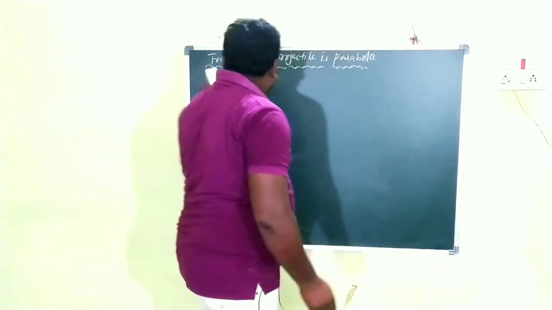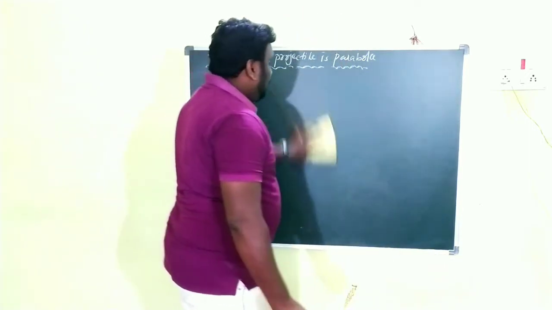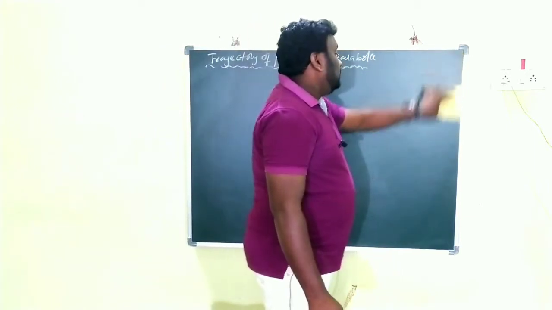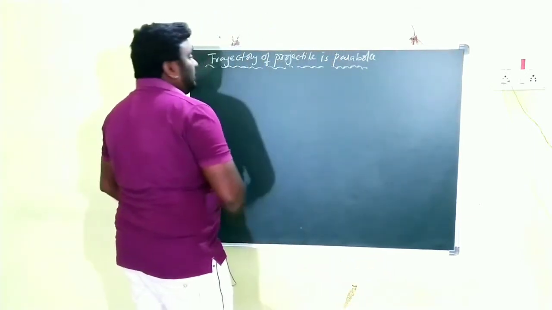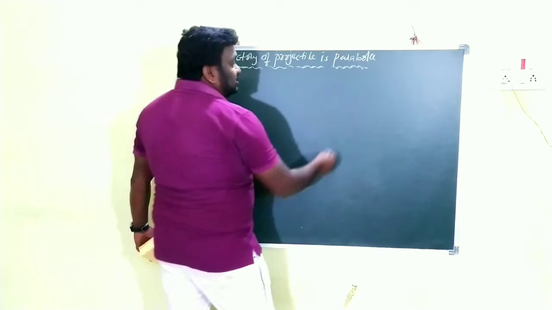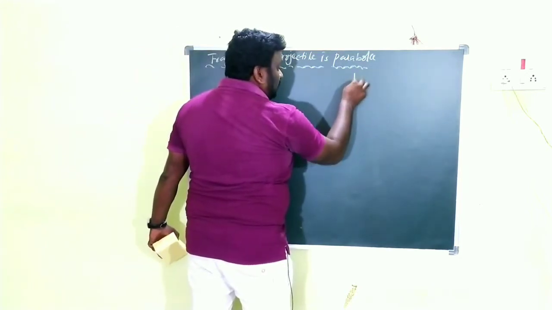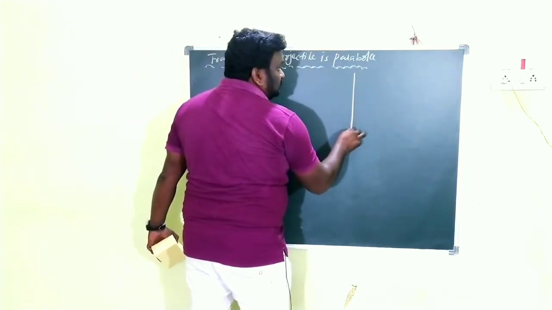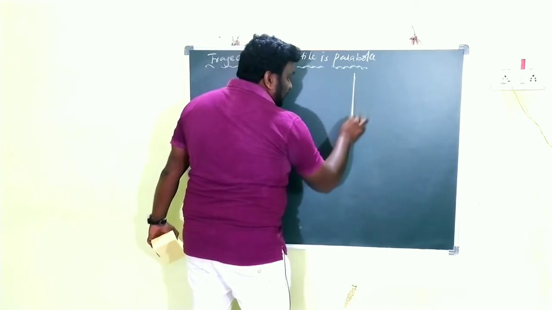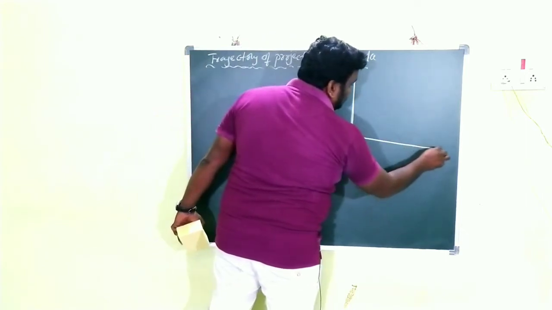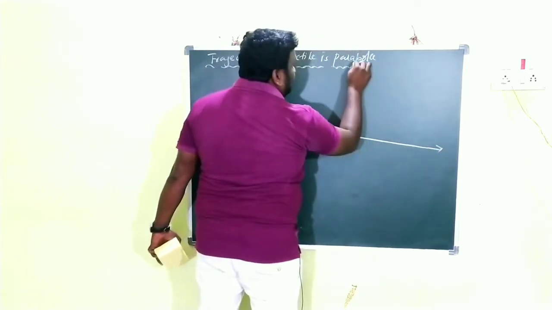Okay, children. Here we have to prove that the path of the projectile is a parabola. Here we are taking the two-dimensional motion of the projectile.